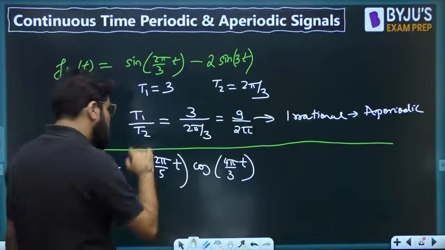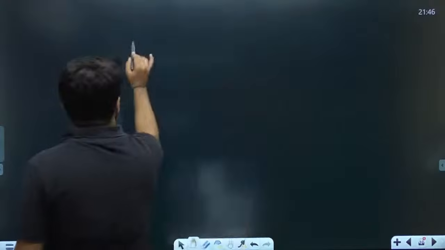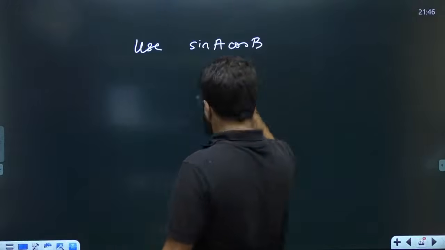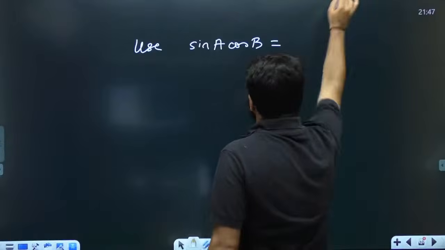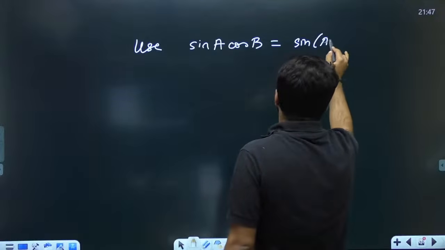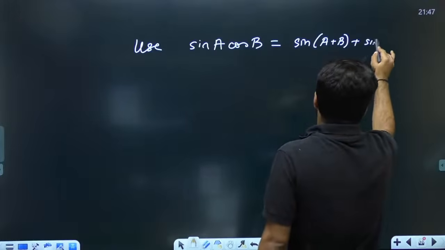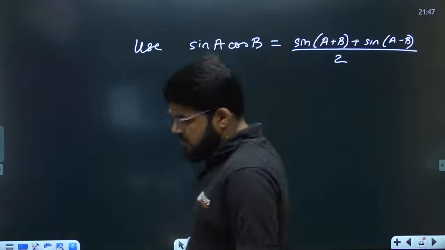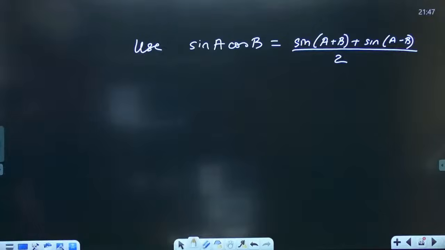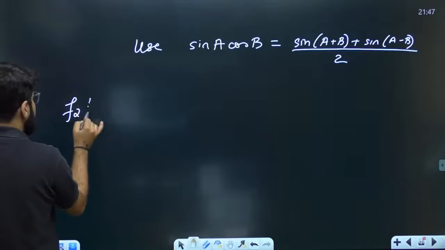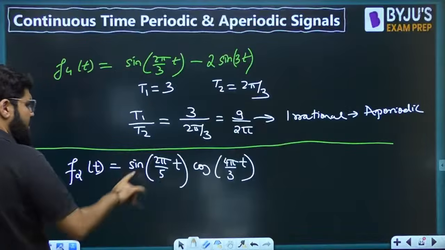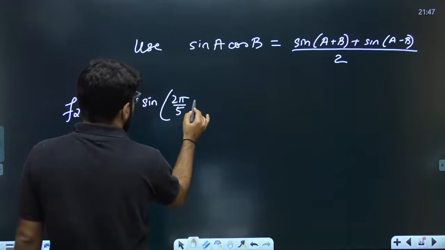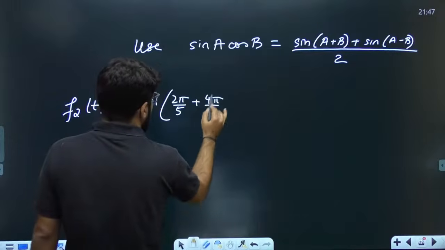Multiplication of sinusoids, so here you will use one property, and that is sin A cos B. And what is sin A cos B? That can be written as (sin(A+B) + sin(A−B)) divided by 2. So the signal f2(t) will be equal to sin of (2π/5 + 4π/3)t